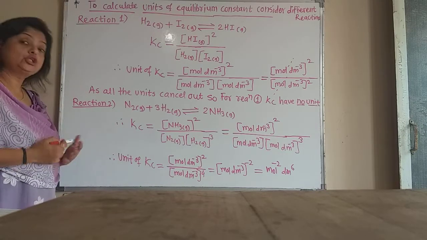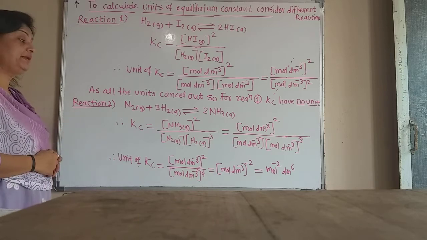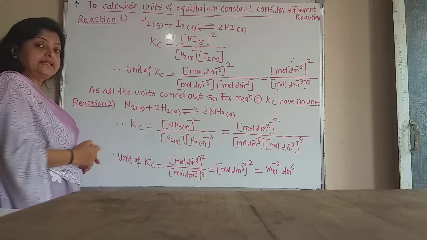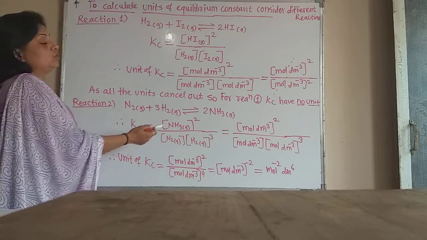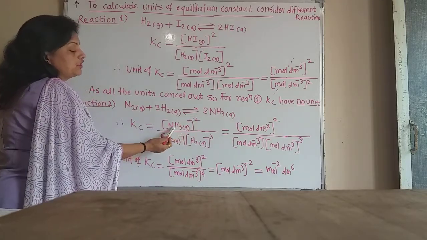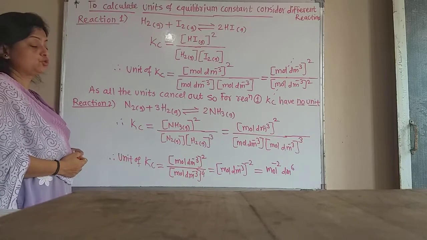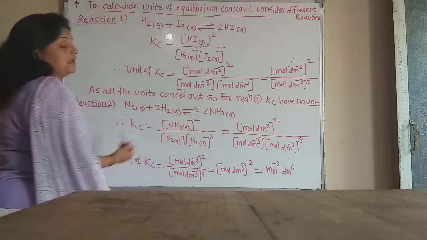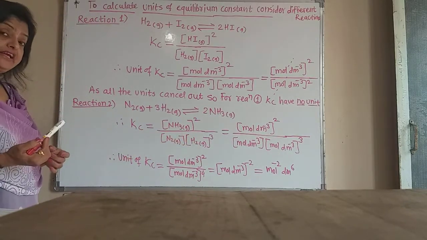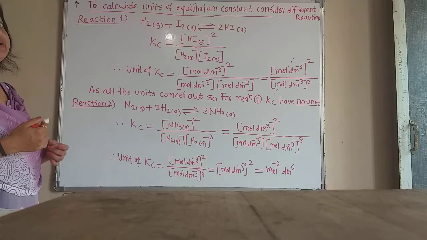So by applying the law of mass action to this equilibrium, what is Kc? The expression of Kc is equal to the concentration of the product ammonia raised to 2, because the coefficient is 2 here, divided by the multiplication of the concentration of reactants.